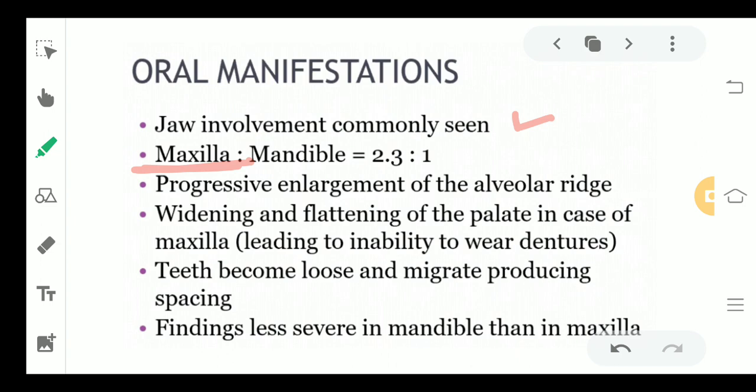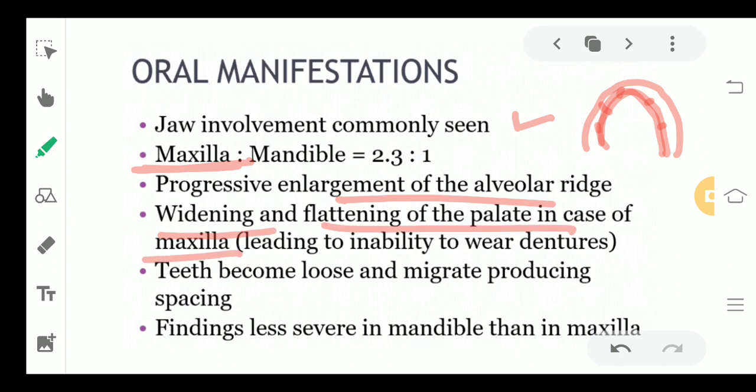So what do we see? There is going to be enlargement in the alveolar ridge. You know what is the alveolar ridge, where you have your teeth. So there is going to be enlargement of this alveolar ridge. Usually it is this much. After enlarging, it can go to this much. Now as the alveolar ridge is being enlarged, there is going to be widening and flattening of the palate in case of maxilla. So when the alveolar ridge is enlarged in size, obviously the palate size is also increased. Earlier it was this much, now it is this much.